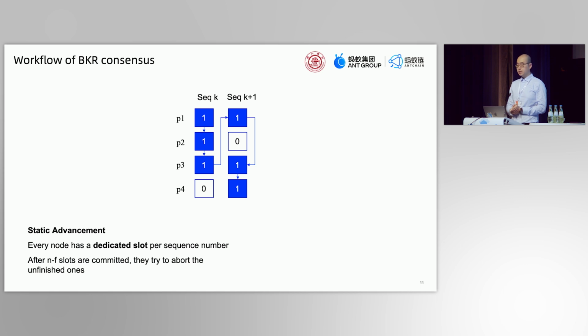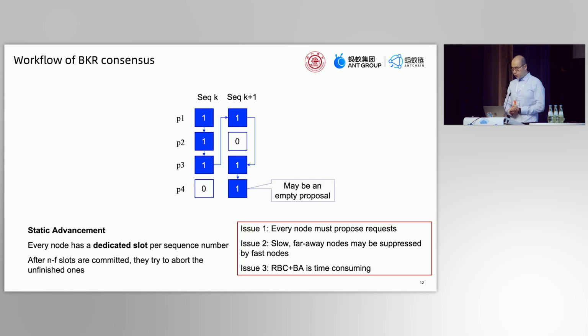This is called the static advancement, or fixed slot advancement, since every node has a dedicated slot per sequence number. In this fixed slot approach, we can see at least 3 issues. Firstly, every node must propose at every allocated slot, even if it has no requests at hand now. In that case, it sends an empty proposal, which must also go through the agreement, through the RBC and the BA. That is a waste of resources.